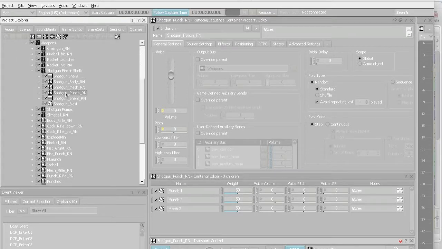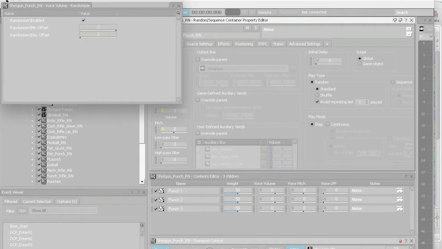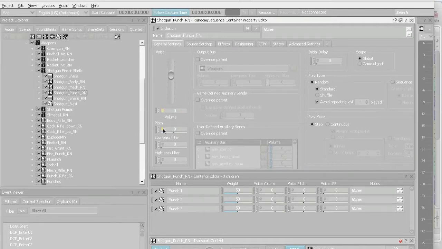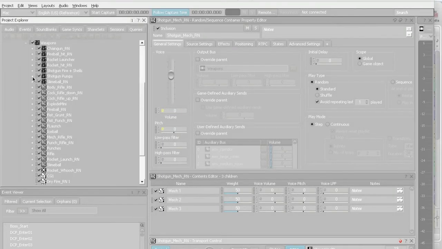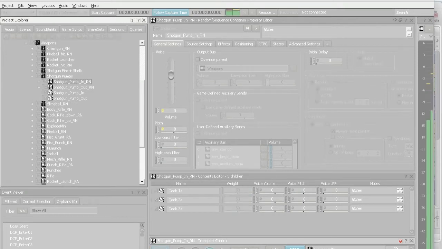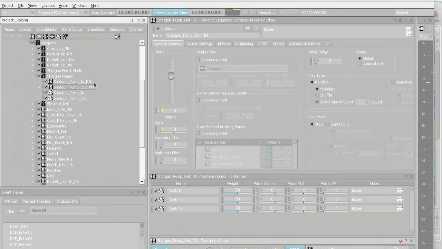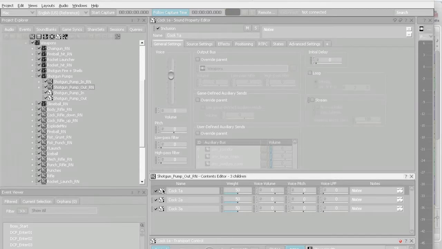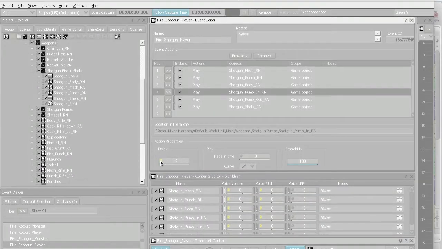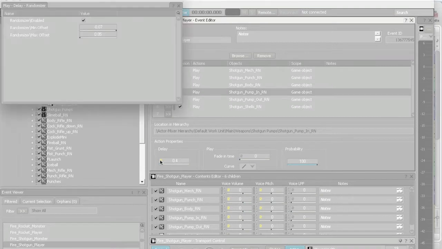Implementing the shotgun sounds in Wwise was interesting, as I was able to randomize the layers individually and again randomize pitch and volume so that no two blasts would sound the same. I then added a set of pump in and pump out sounds and set the delay in the event manager to play slightly after the shotgun blasts and randomized the delay within customized parameters so that the timing of the pump in and pump out never sounded the same.